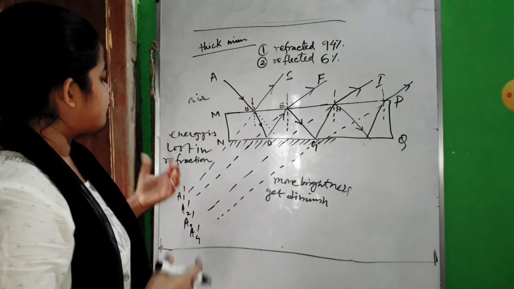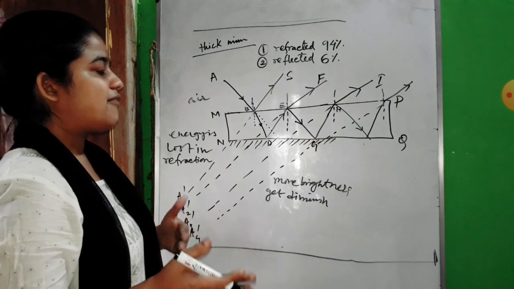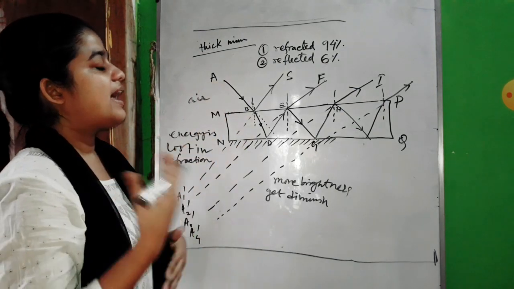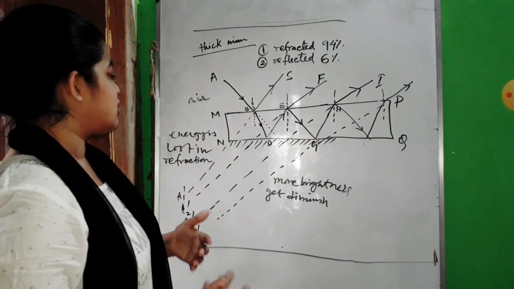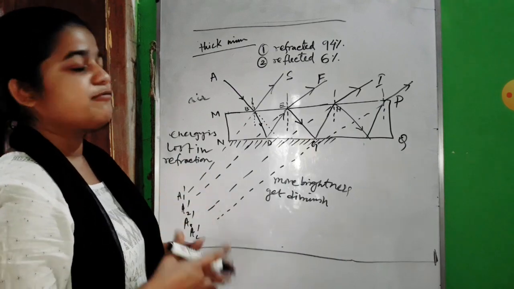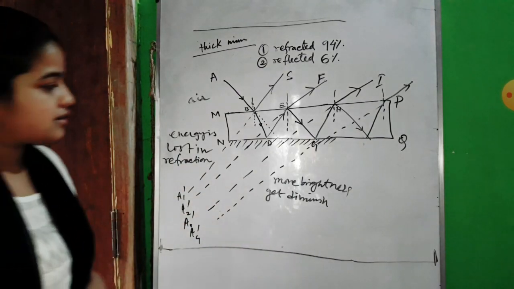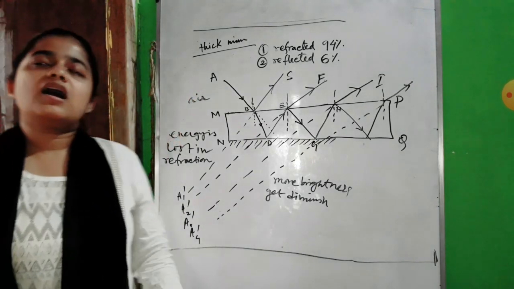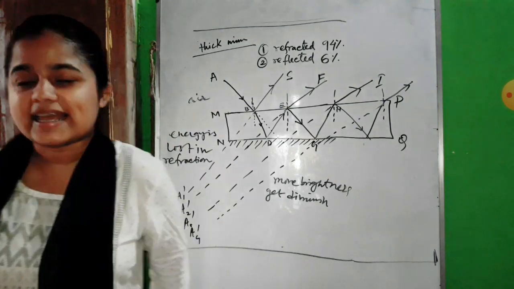But only the first one or two images will be bright and the others will have lesser brightness, just because the light ray suffers refraction again and again, and energy gets lost in the process of refraction. So up to this, all these were things based on refraction. We will learn refraction through a prism also, but next day.